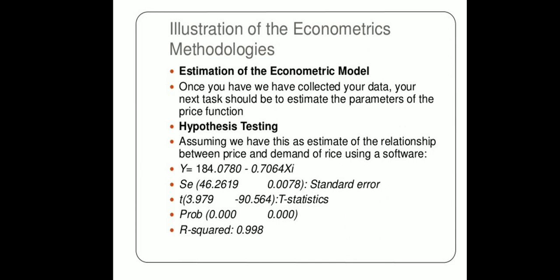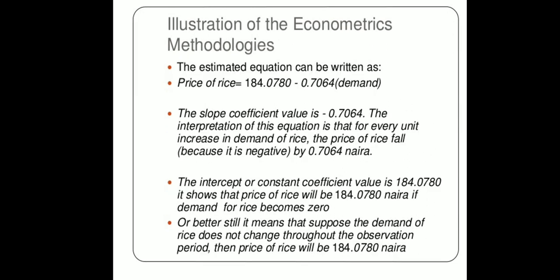The estimated equation is like this: y equals 184.0780 minus 0.7064 xi. So the standard error is this. The standard error for the constant is 46.2619, and the standard error for the independent variable x is 0.0078. The t value is like this. So the estimated equation can be written as: price of rice equals 184.0780 minus 0.7064 times demand.